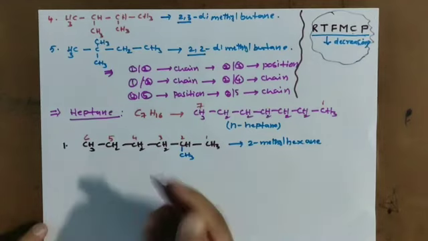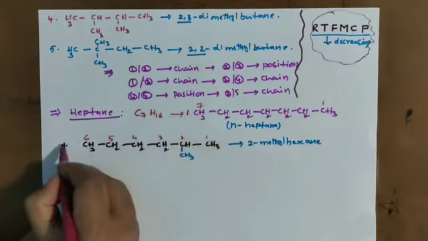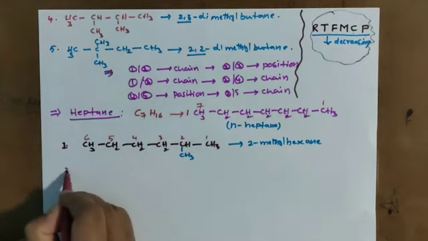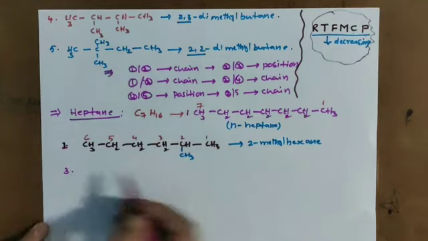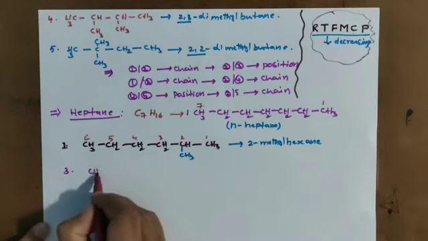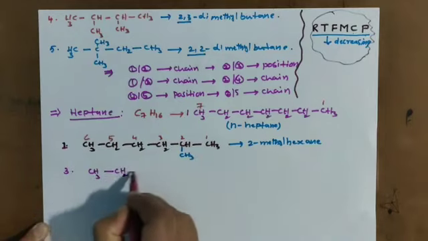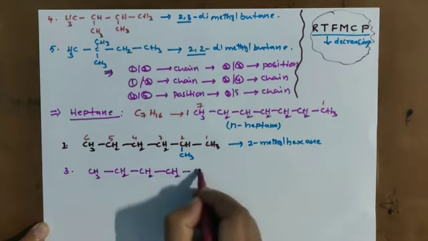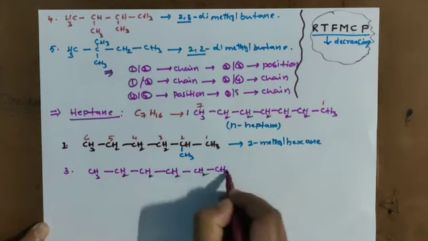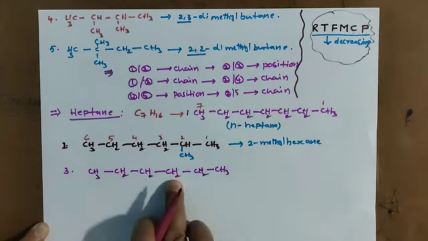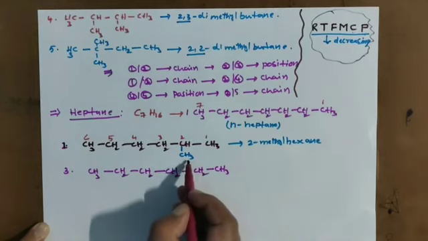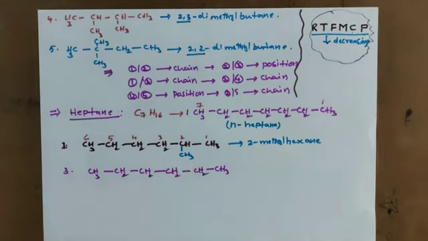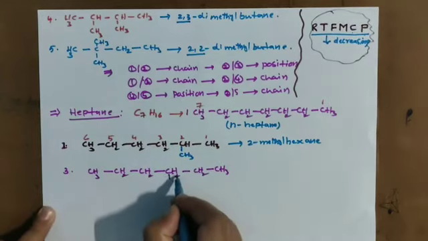This is 1 we completed and this 2 we completed, and the third one I am writing with the same 6. CH3, CH2, CH2, CH, CH2, CH3. Now this is the CH. Here at the third position we have a methyl group.